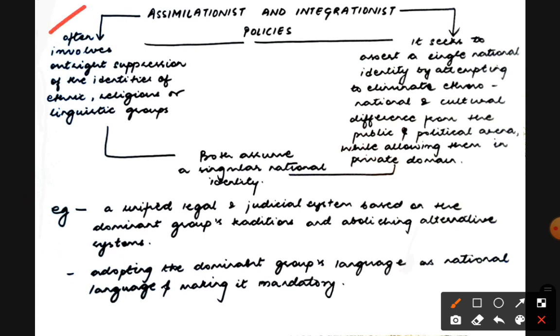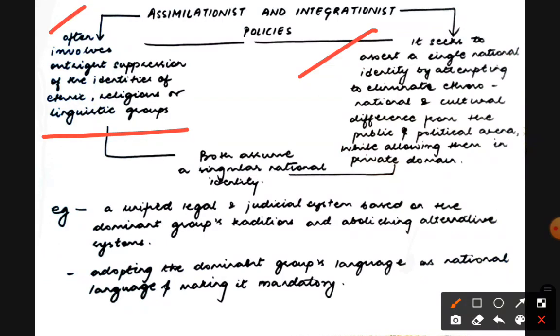Now, it often involves outright suppression of identities of ethnic, religious, or linguistic groups, where ethnic, religious, and linguistic groups are outrightly suppressed, okay? Whereas integrationists seek to assert a single national identity, and they try to eliminate all those ethno-national or cultural differences.